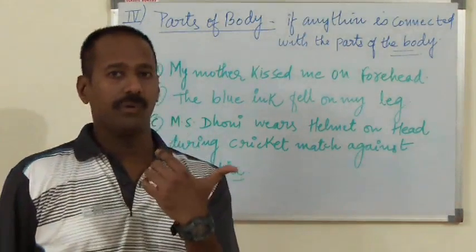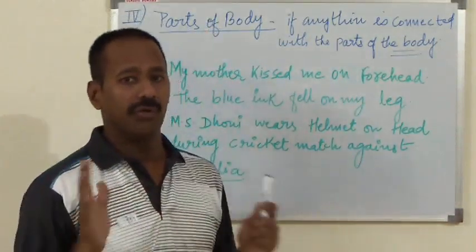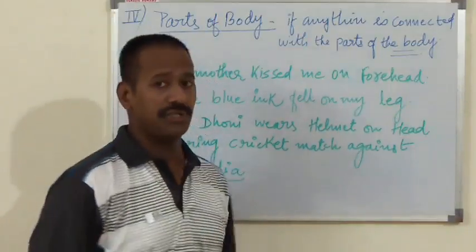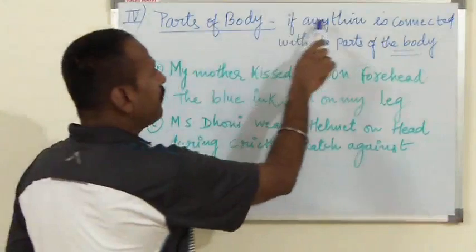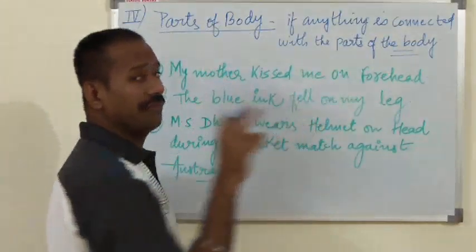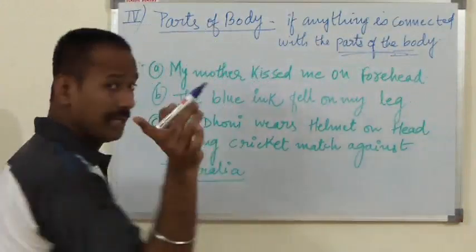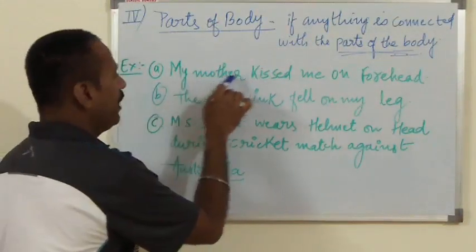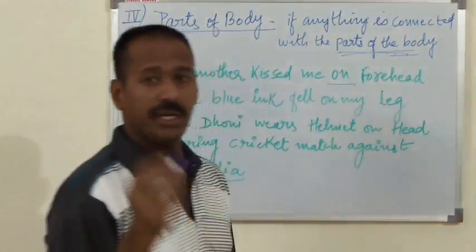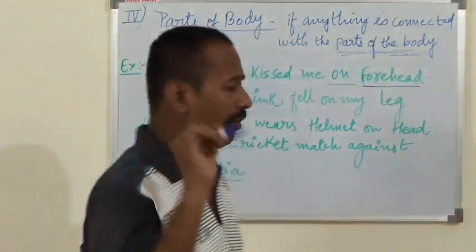So again the fourth part, we are moving ahead to the fourth part, parts of body. Whenever we use parts of body, we want to highlight also parts of body, we have to use the preposition on. If anything is connected with the parts of your body. Example, my mother kissed me on forehead. On is here preposition and forehead is the parts of body.